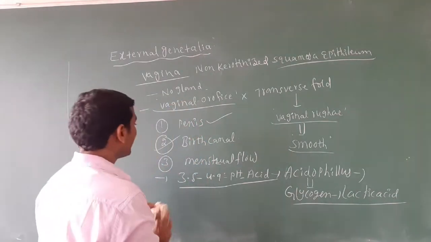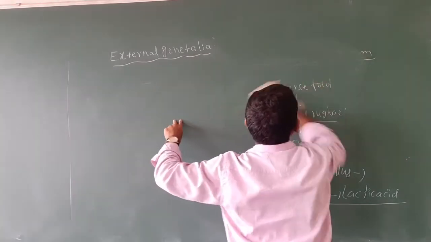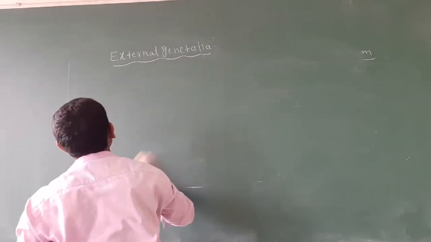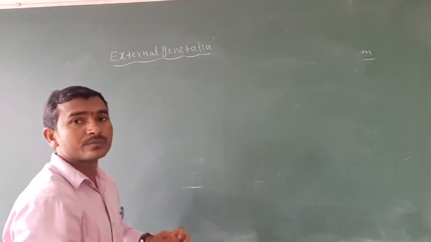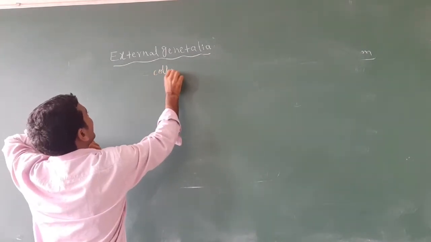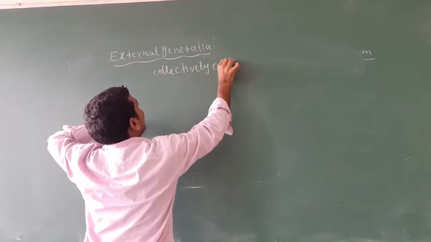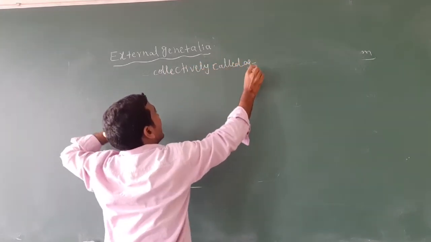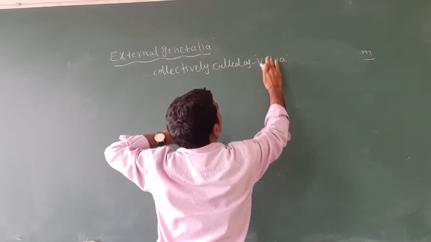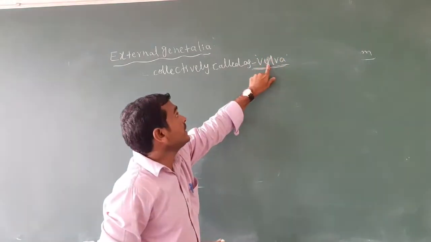After that, we are going to discuss the external genitalia and accessory glands. First we discuss the external genitalia. The external genitalia are collectively called the vulva.